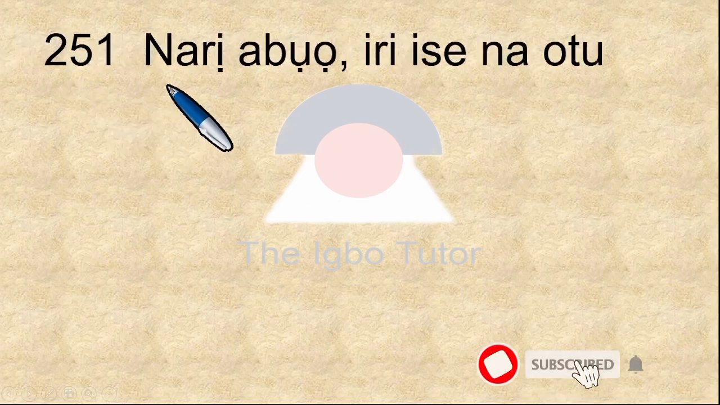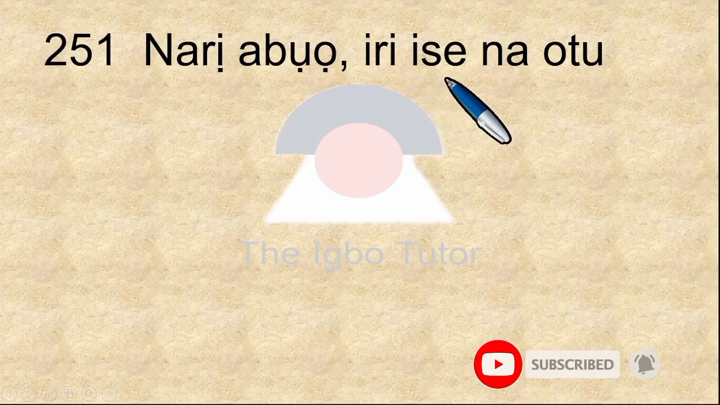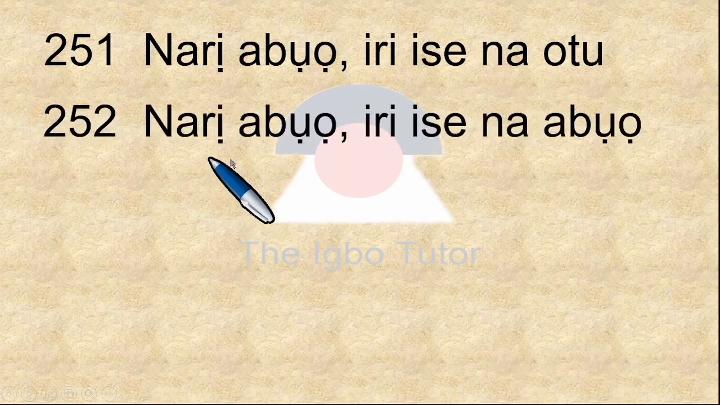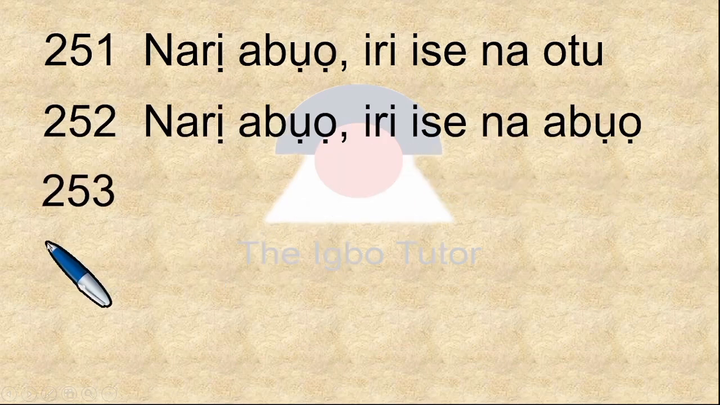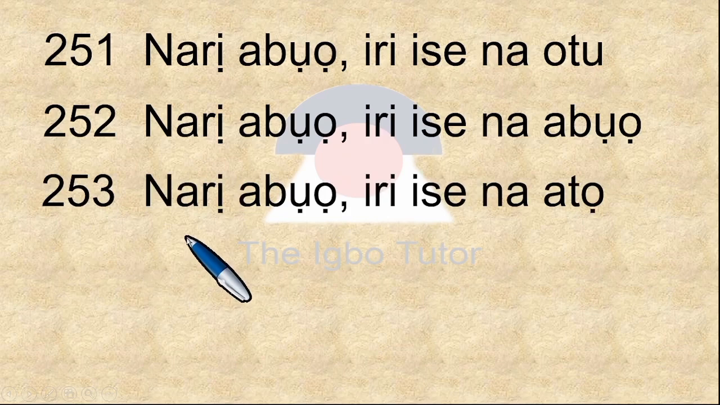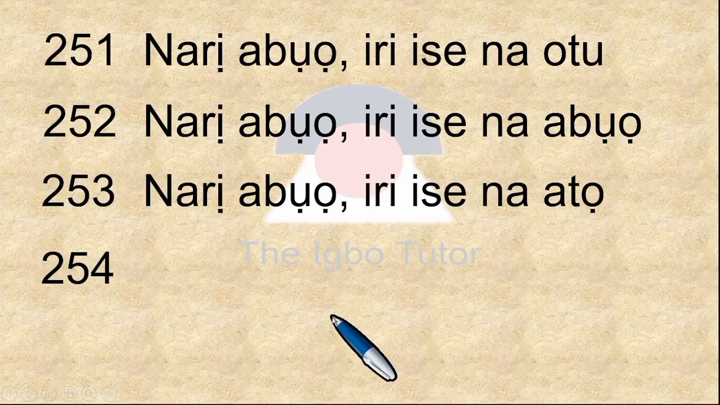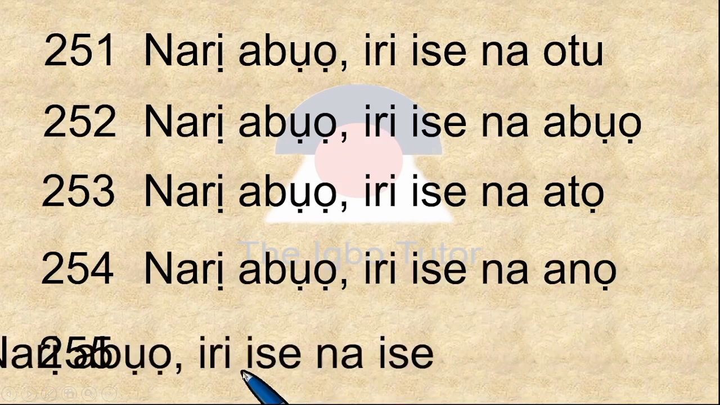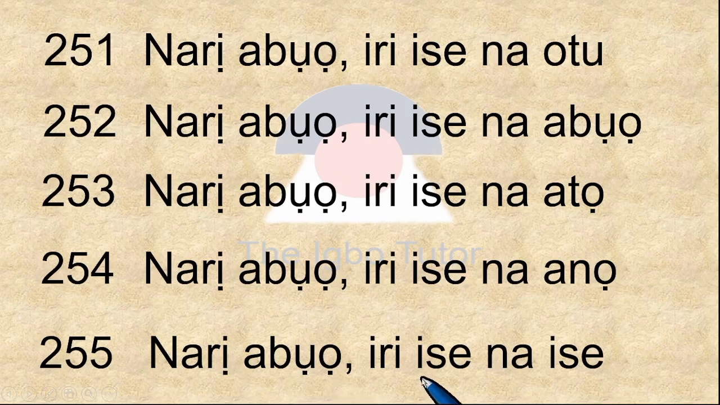251 is narị abụọ iri ise na otu. 252 narị abụọ iri ise na abụọ. 253 is narị abụọ iri ise na atọ. 254 is narị abụọ iri ise na anọ. 255 is narị abụọ iri ise na ise.